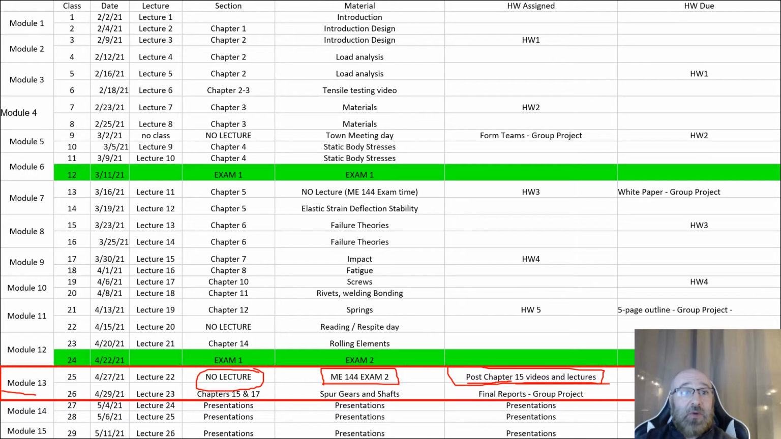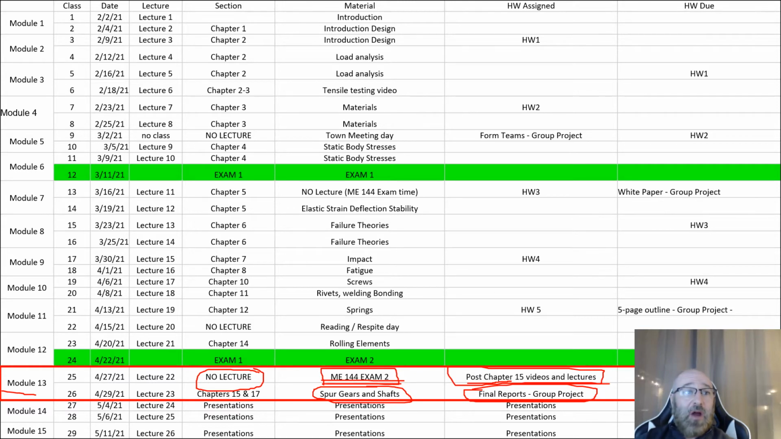Then on Thursday the 29th, we'll be getting into some more information on our spur gears and shafts. And this was also the original due date of your final report for the group projects, but I have pushed this back until Friday the 30th at the end of the day. Again, with missing this lecture and things getting pretty hectic at the end of the semester, I wanted to give you guys a little bit of extra time. So those won't be due until Friday, April 30th at the end of the day.